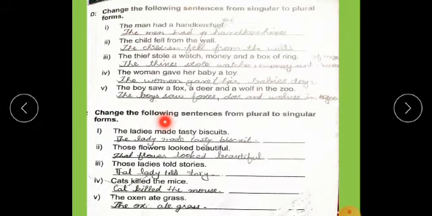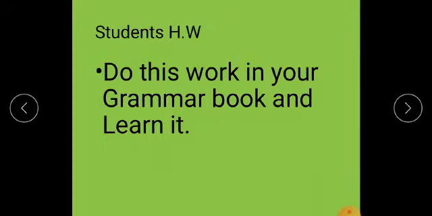Change the following sentences from plural to singular forms. The ladies made tasty biscuits. The lady made a tasty biscuit. Those flowers look beautiful. That flower looks beautiful. That is the singular form for the word those. Those ladies told stories. That lady told a story. Cats killed the mice. Do not change the tense, but change the words from plural to singular. The oxen ate grass. The ox ate grass. Do this work in your grammar book and learn it.